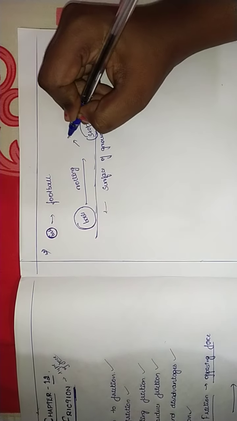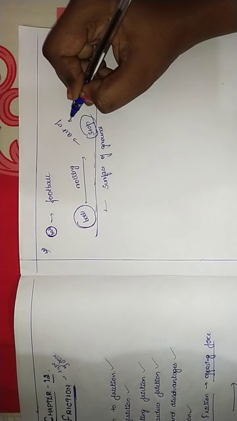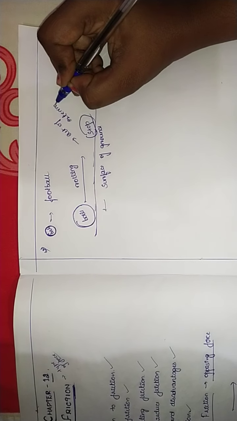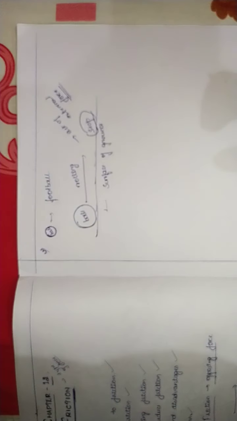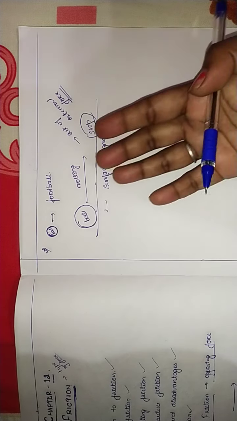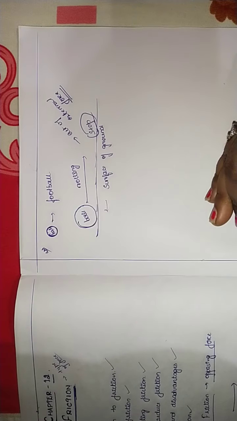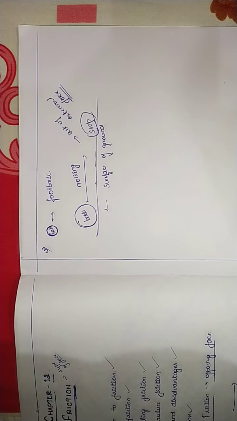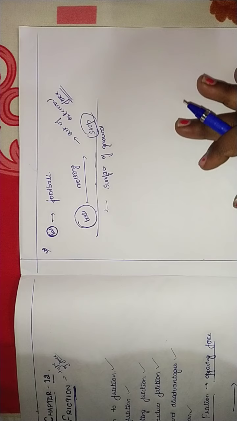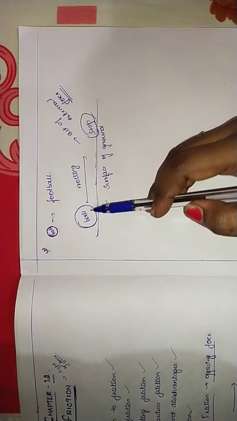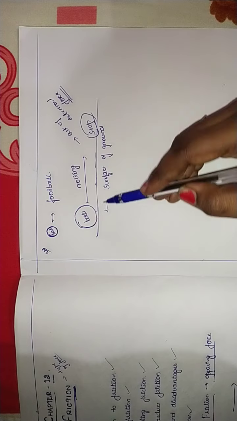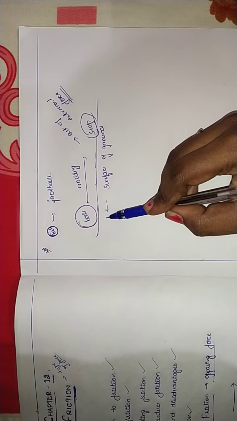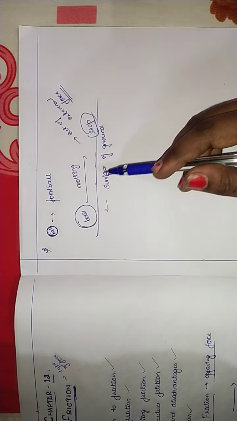Without anyone's help, this ball stops. This is an example for friction. While moving we can feel that the motion is in the opposite direction.